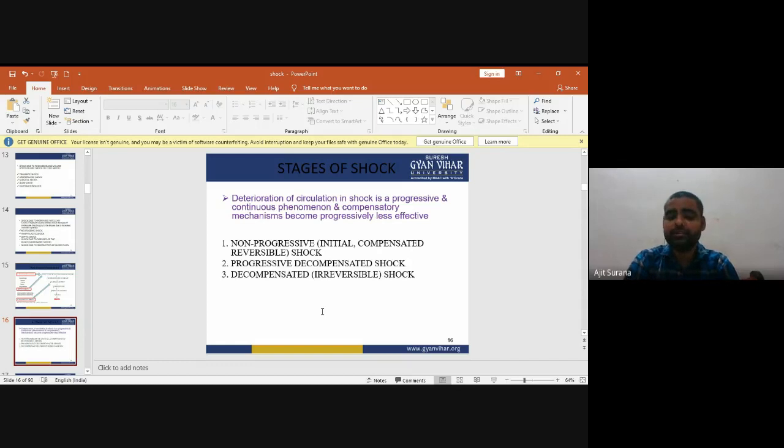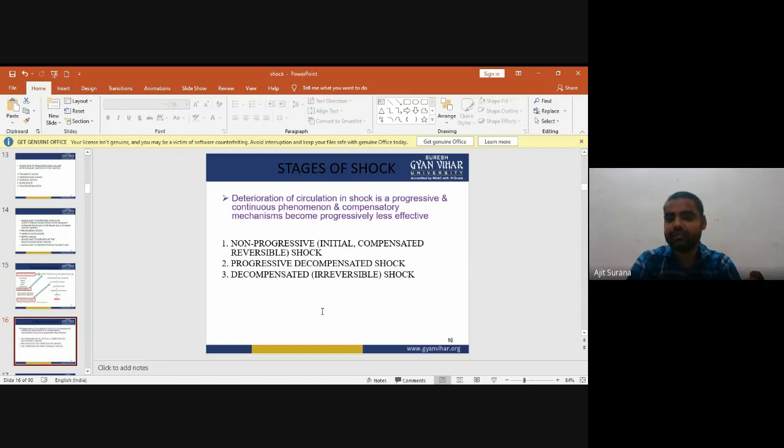Now the stages of shock. Deterioration of the circulation in shock is a progressive and continuous phenomenon, and compensatory mechanisms become progressively less effective. The first stage is non-progressive, that is, initial compensated reversible shock.